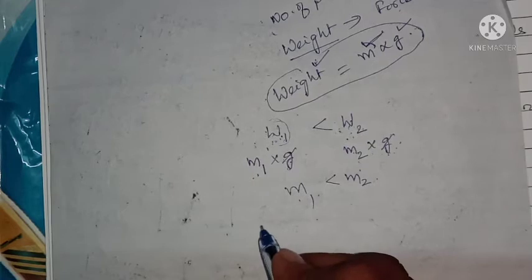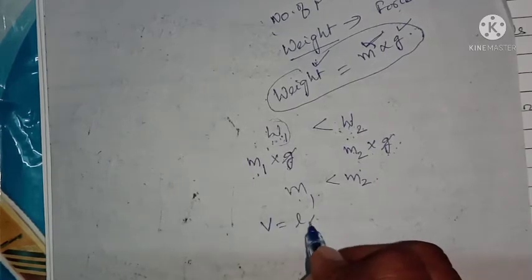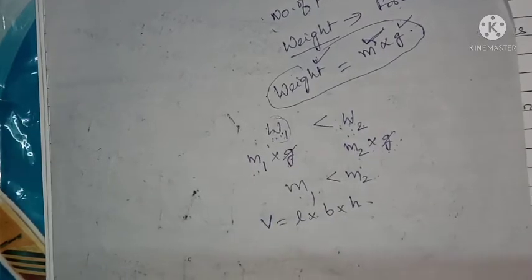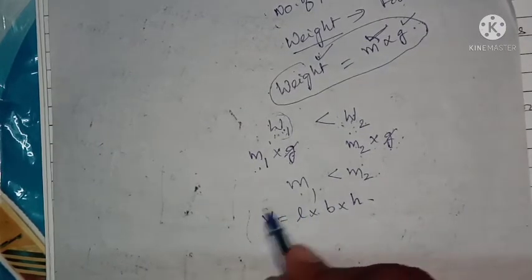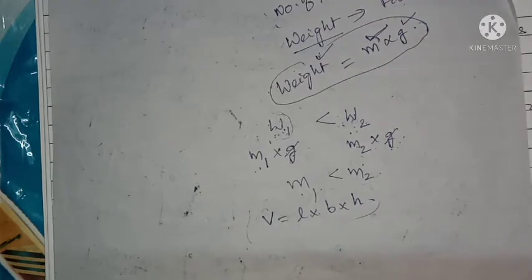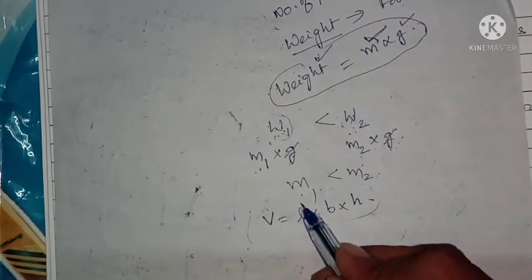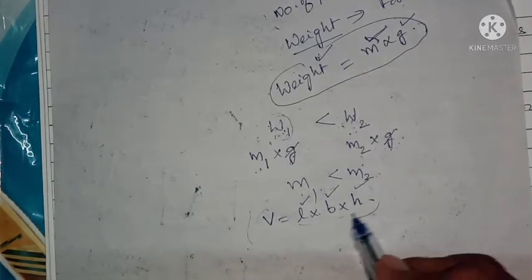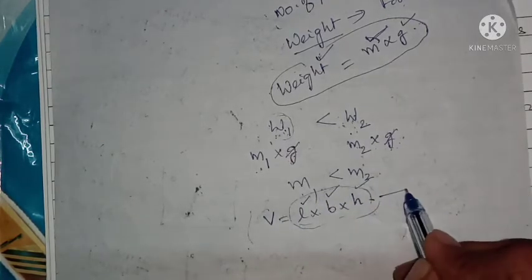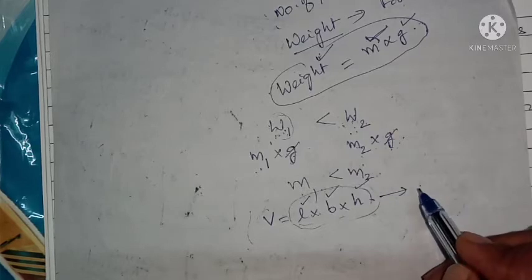Generally we measure volume as length into breadth into height. If we are measuring the volume of a classroom, then the length, breadth and height of the classroom, the product of these three will give the volume of the classroom.